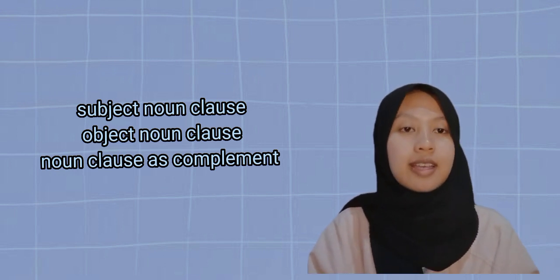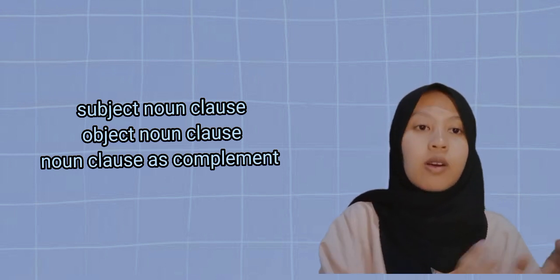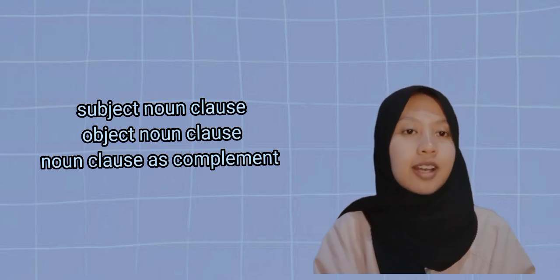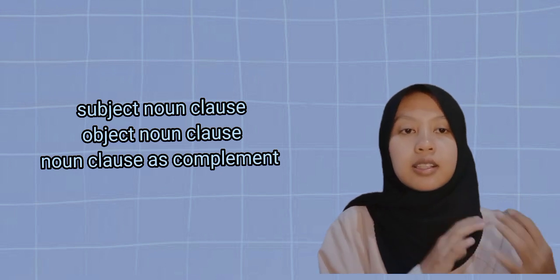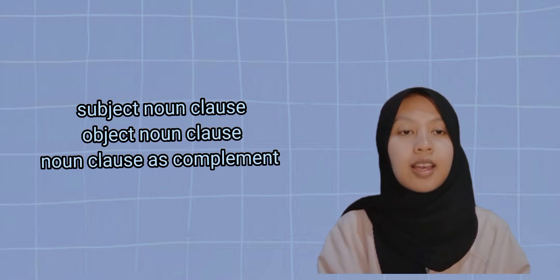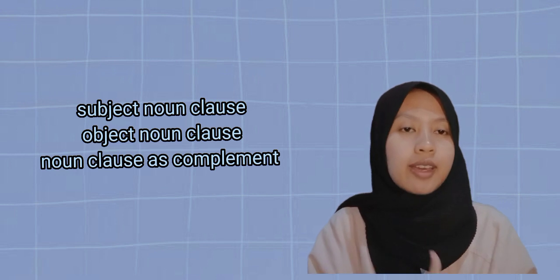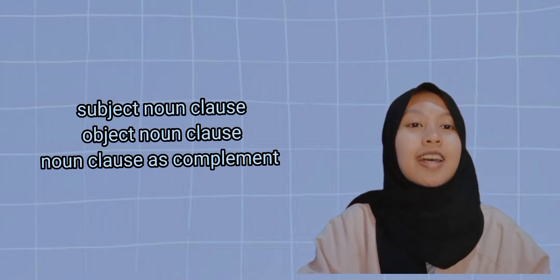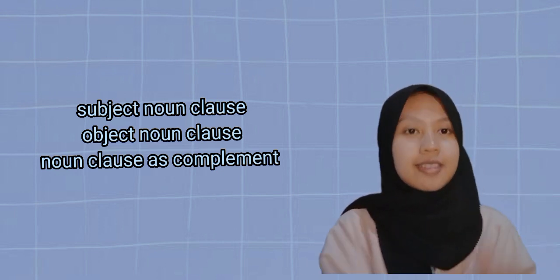An object noun clause functions as a direct object or object of the preposition. They start with words like whatever or a question word. For example, I wonder whether they will go on vacation.